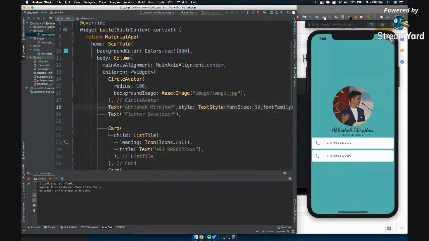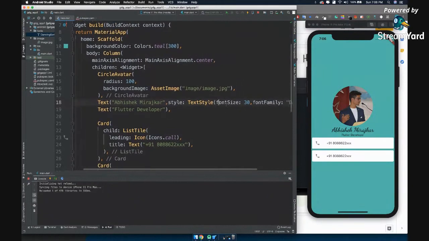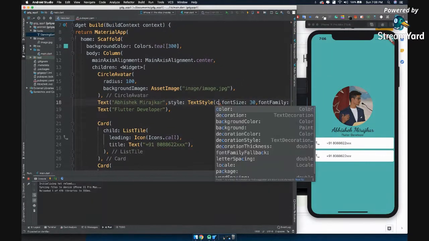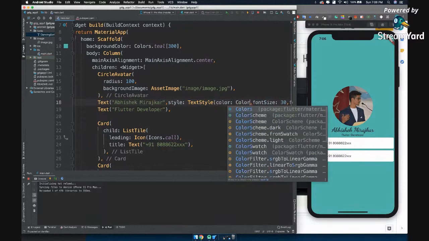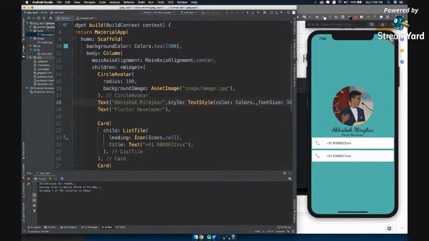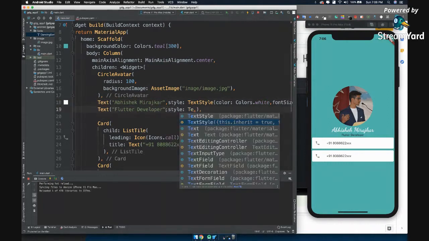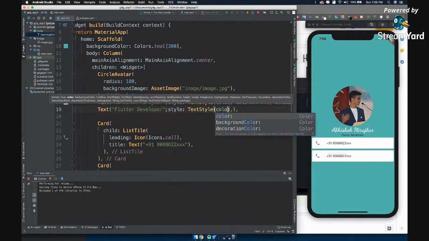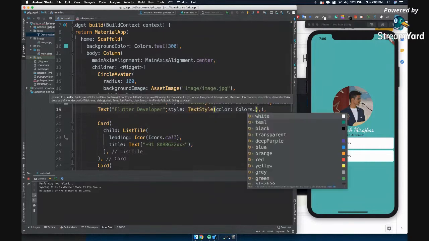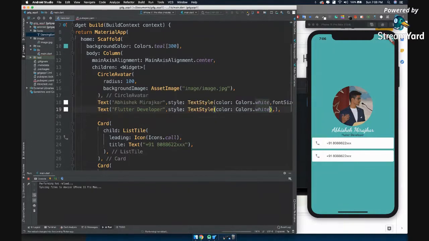Now, just like I told you earlier, it did not reflect. I stopped the project and I restarted it. All right, now how do you add a color? Simple. Let's add color property and it will expect the colors, let's say white. Hot reload. Amazing, right? The same thing will go with this. Let's give a style, text style, color property. Let's give a color that is white, and let's say hot reload. And as you can see, we have the flutter now.